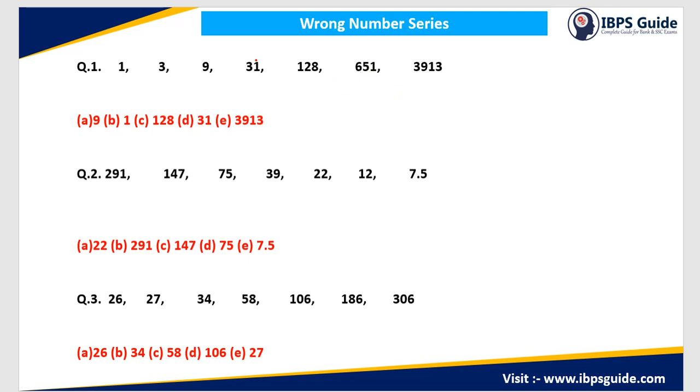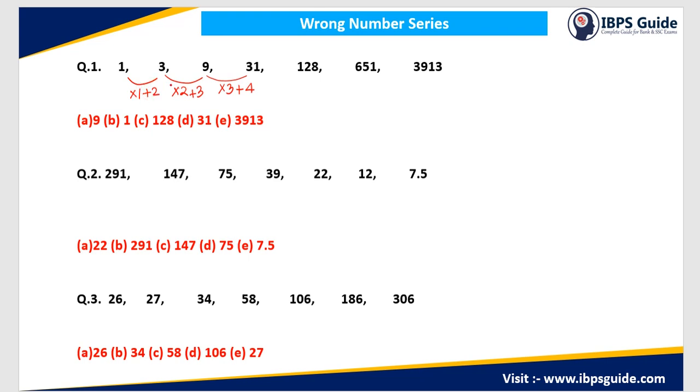Now if we look at these two numbers, we can directly say that this is 3 times. 9 times 3 is 27, plus 4 will give us 31. Between these two, if this is 3 times, this has to be 2 times. So 3 times 2 is 6, 6 plus 3 is 9. Again, this has to be multiplied by 1. So 1 multiplied by 1 is 1, plus 2 will give us 3. So the logic is confirmed.